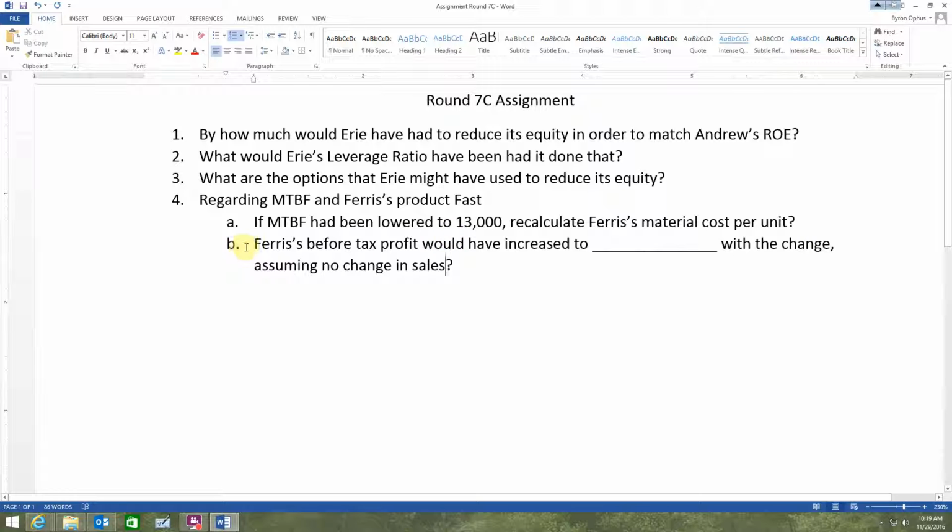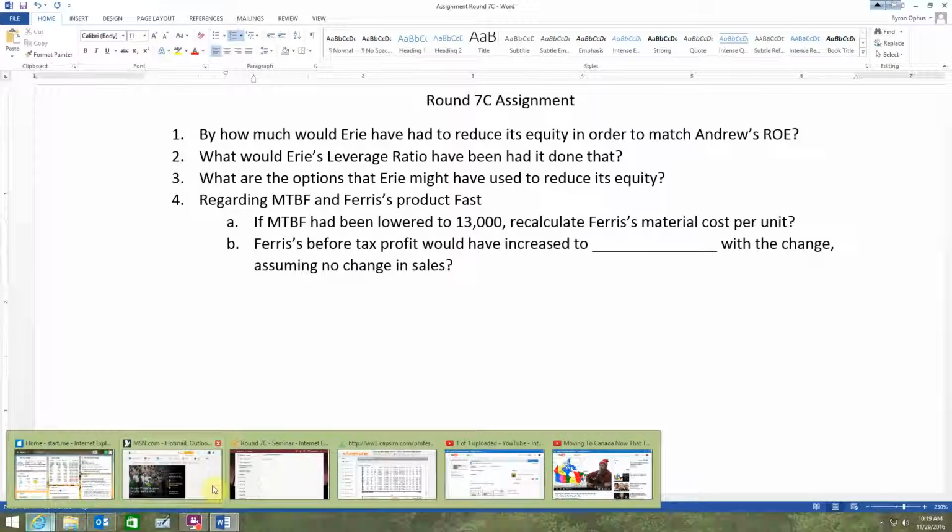And then B, Ferris's before tax profit, so just before tax. It's a simple calculation. If you lowered your material cost per unit, multiplied by the number of units it sold, what would its before tax profit have been with the change, assuming no change in sales?